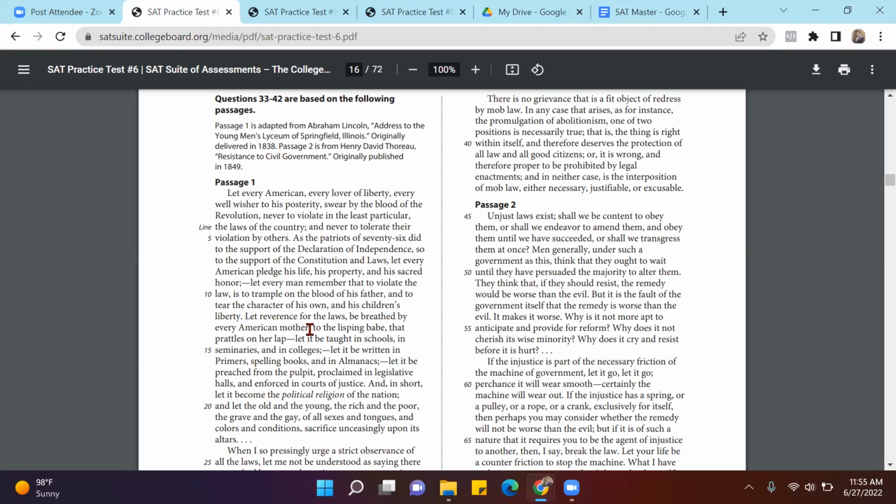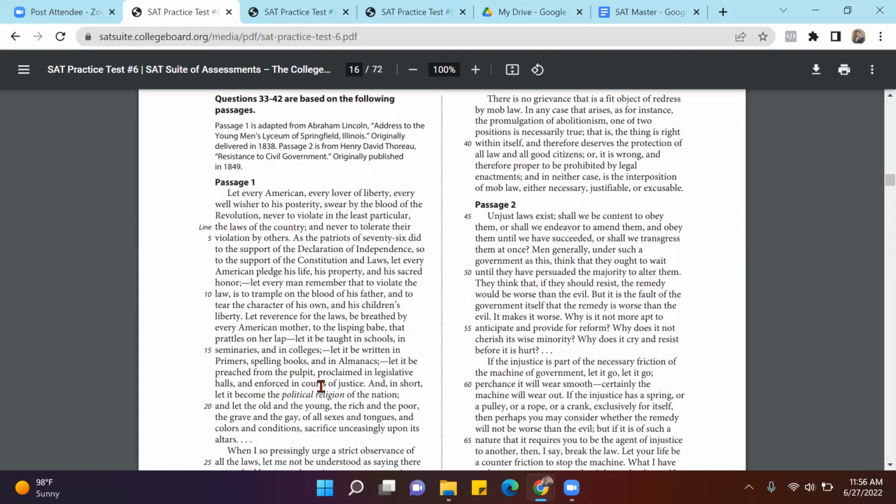Be breathed by every American mother to the lisping babe that prattles to her lap. Let it be taught in schools, in seminars, in colleges. Let it be written in primers, spelling books, and in almanacs. Let it be preached from the pulpit, and so on and so forth. So as you all can see, there are so many words, but if you try to take the essence of this paragraph, it's trying to say that we should follow laws and we should not break them.